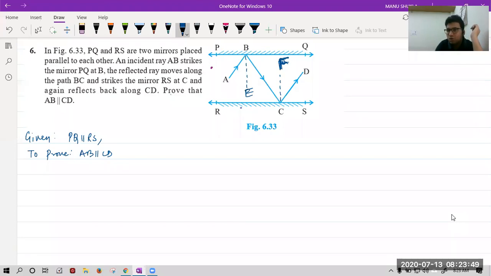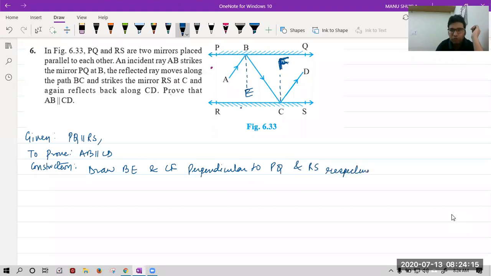so lines are parallel, so alternate angles are equal. Construction: draw BE and CF perpendicular to PQ and RS respectively. So we have drawn two perpendiculars to PQ and RS.